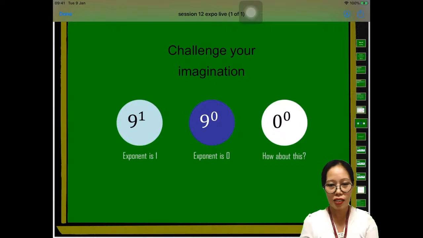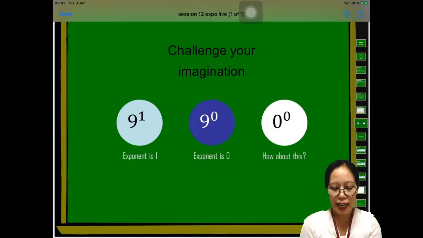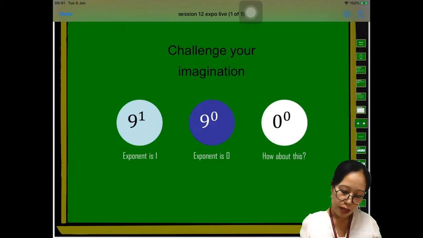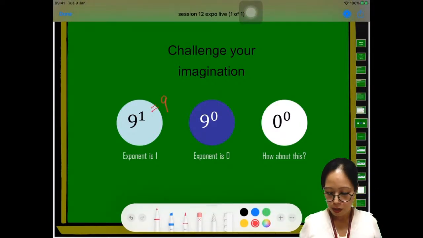Alright. I have here a challenge question. It's time for you to get some points again. Okay? So if you see here, if the exponent is 1, then our answer is equal to the base itself, right? So we have here 9 raised to 1, which of course is equal to 9. I find it difficult to write in this iPad. Maybe next time I can do it better, right? So, 9 raised to 1 is equal to 9, yes?